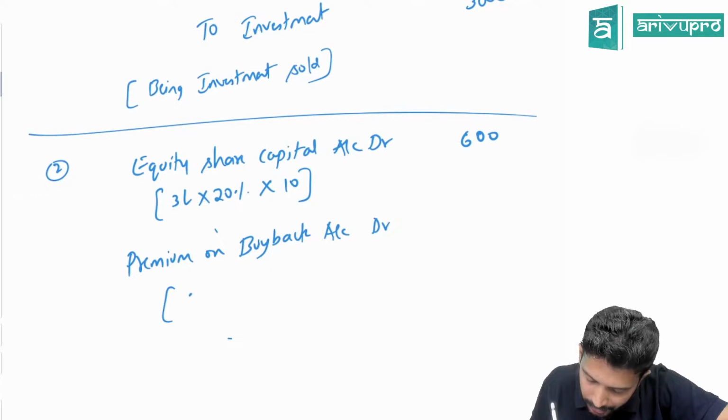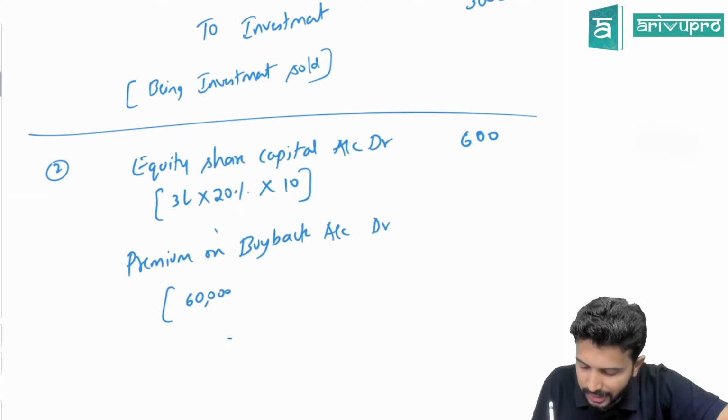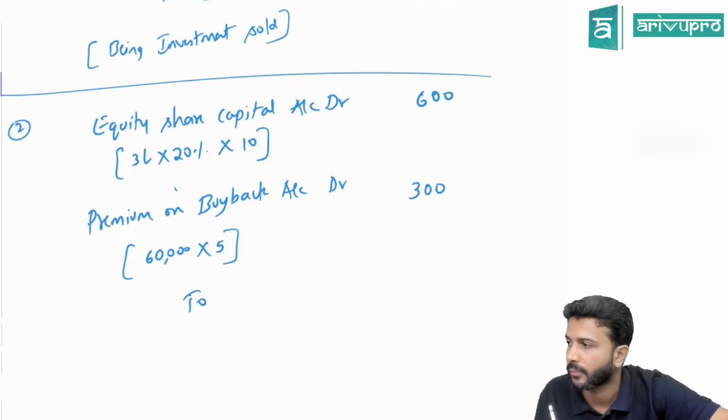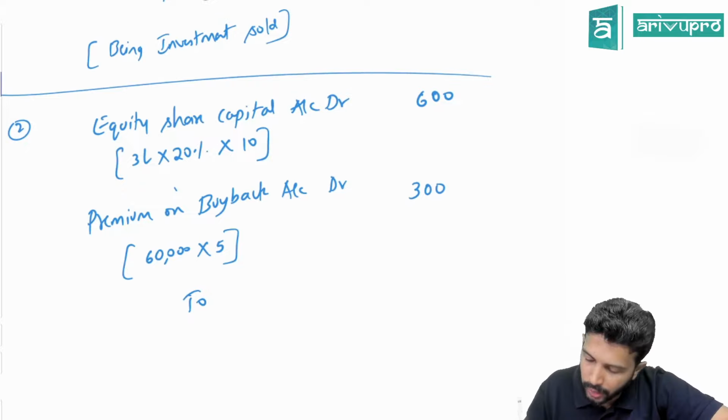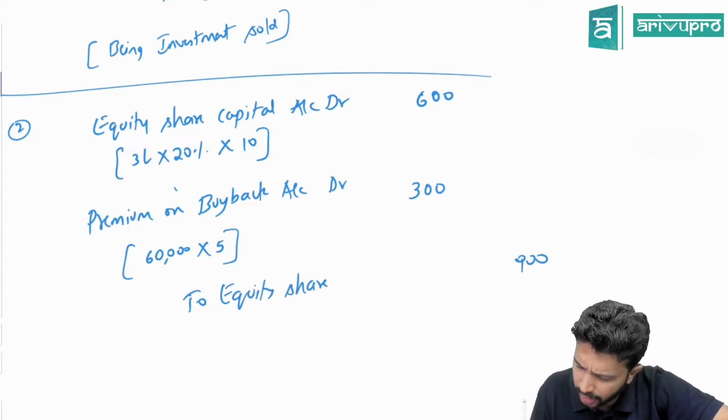How many shares are we buying back? 60,000. That is nothing but 20% of 3 lakh. On one share, how much premium are you giving? 5. So totally the premium is 3 lakh. 3 lakh, if I have to express in 1000, it will become 300. Okay. So totally, how much do I need to pay to the shareholders? 900. 9 lakhs, or I'll express it as 900. That we park in a separate account known as equity share buyback account, or you can simply call it share buyback account.